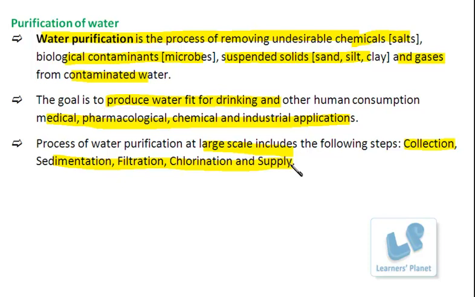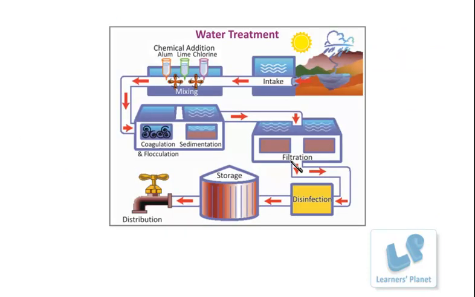I will show you the picture so as to explain these steps. First of all, the first step is the collection of water. In this water treatment, the water from natural resources is collected and stored in a particular tank. Then through pipelines, it is transferred to a different tank where it is mixed with different types of chemicals, which can include alum, lime, or chlorine. These react with the impurities present in the water and eliminate them. It will precipitate them.